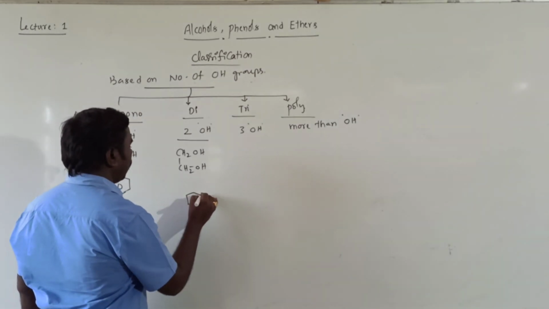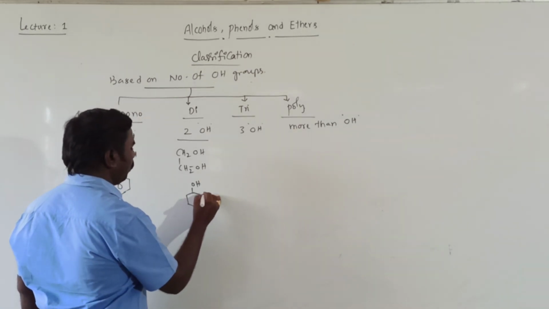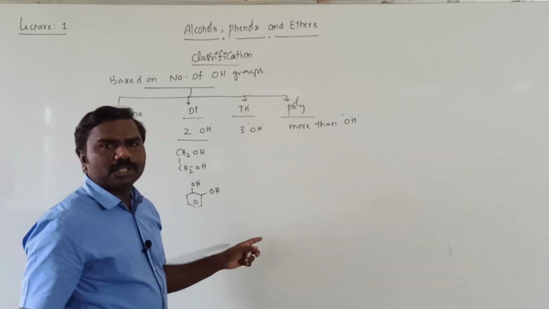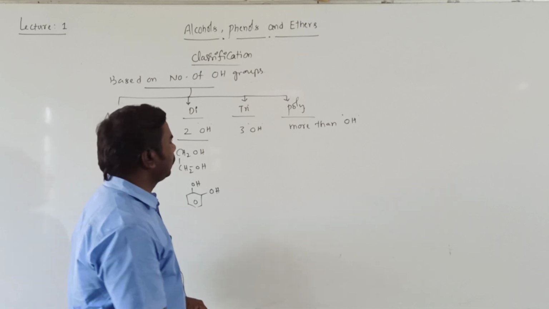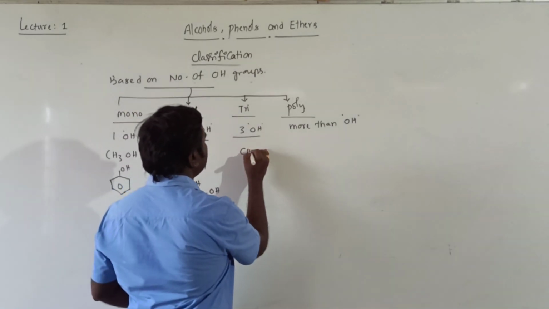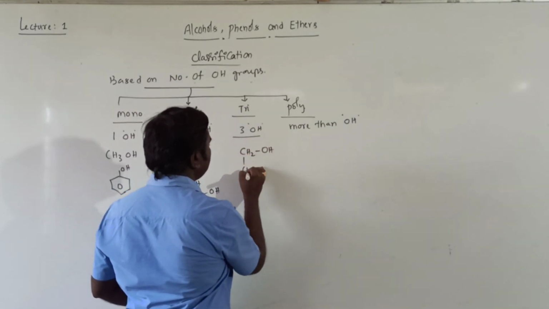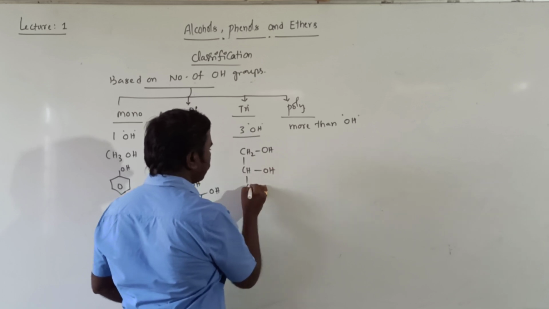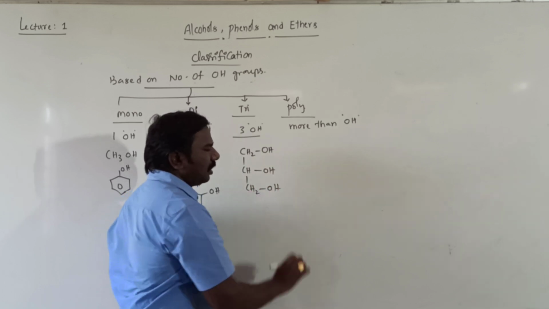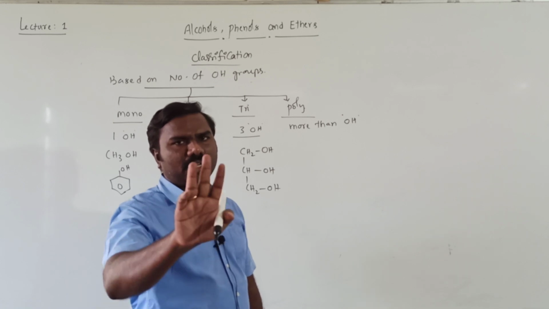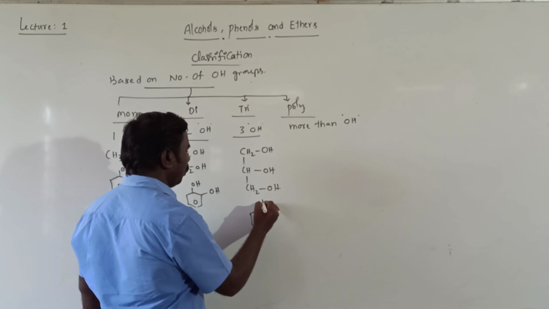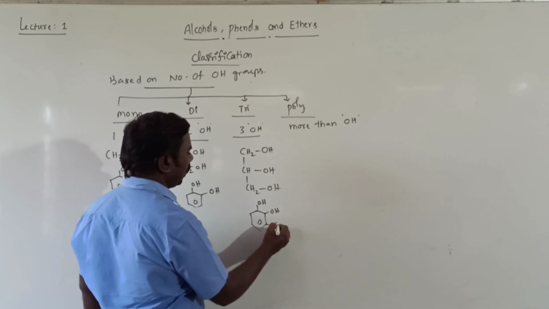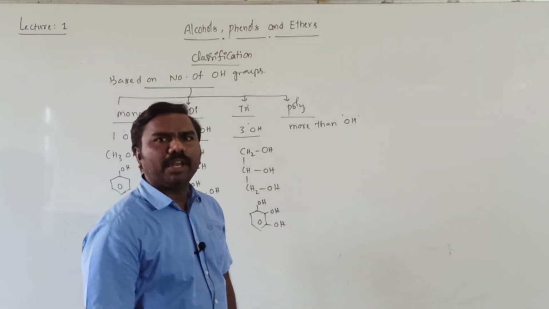Next, here also there are OH and OH, two OH groups, dihydric alcohol, and dihydric phenol it is. Next, three are there: CH2OH, CHOH, CH2OH. Trihydric alcohol, three hydroxy groups. You can take phenols here also, OH, OH, OH, trihydric phenols.